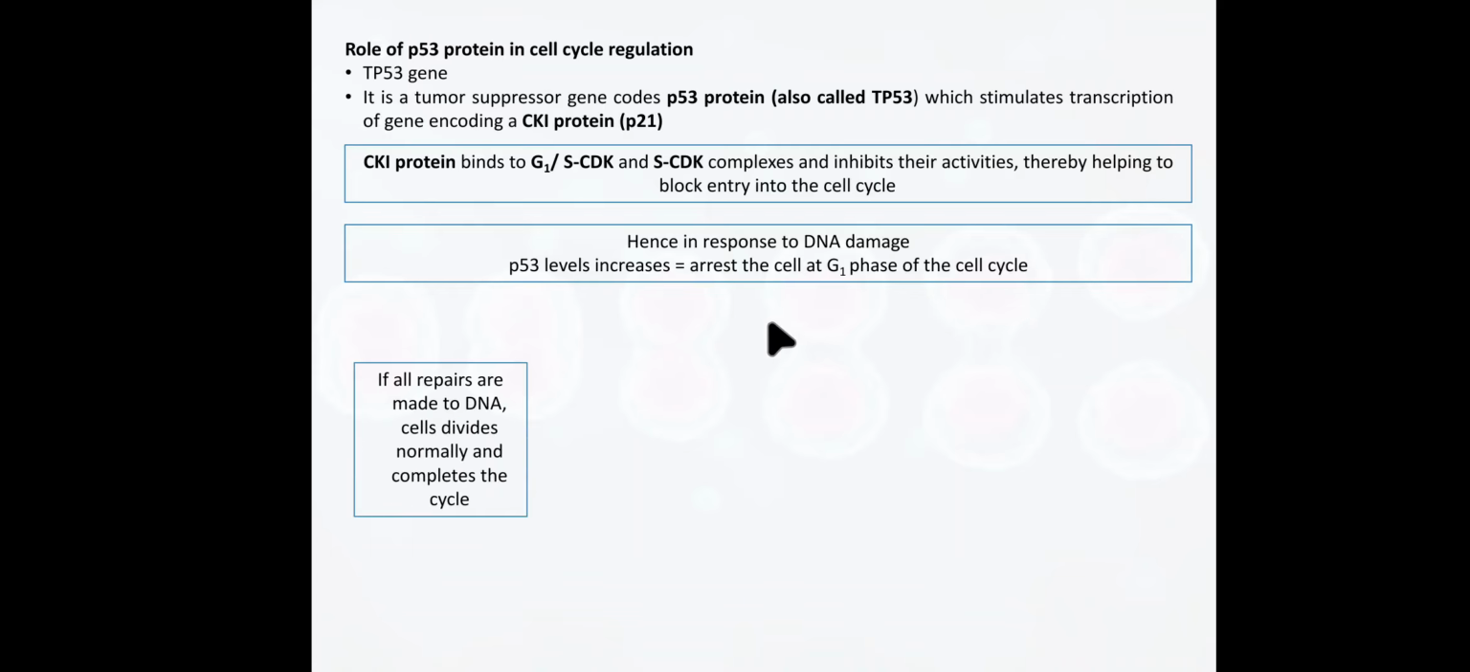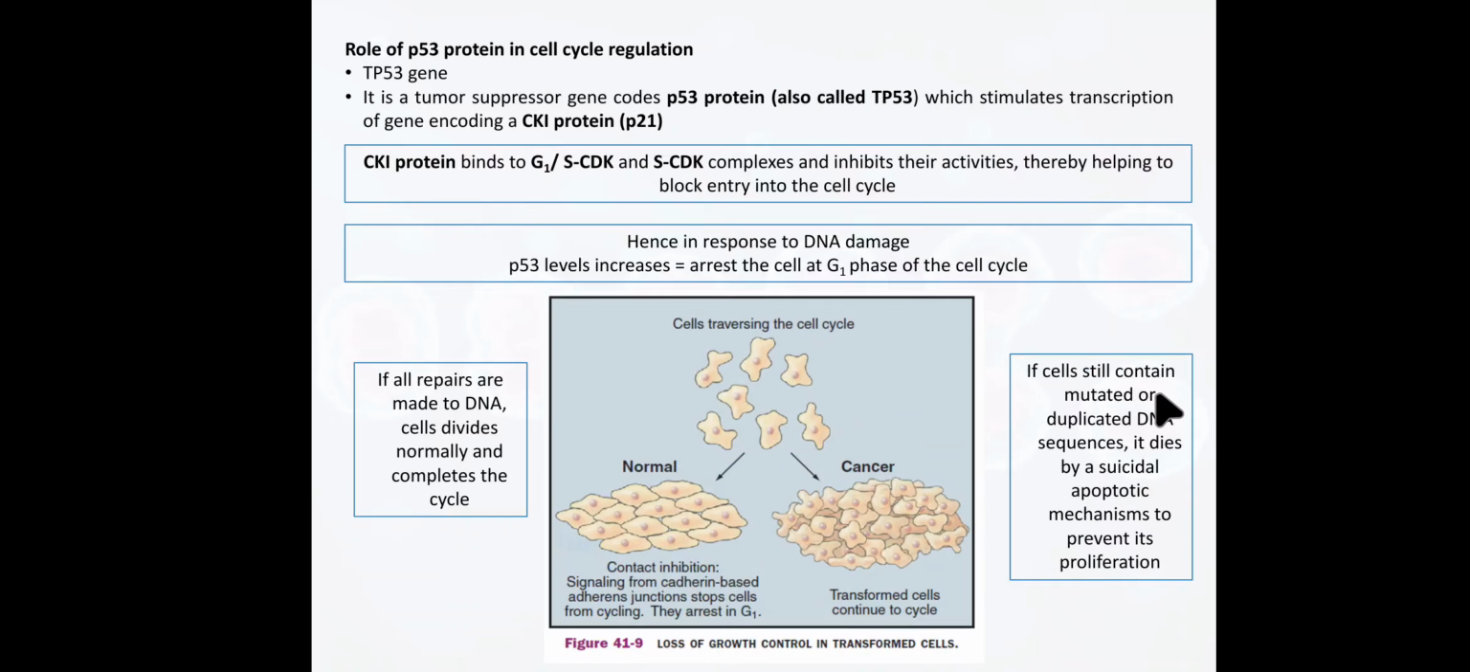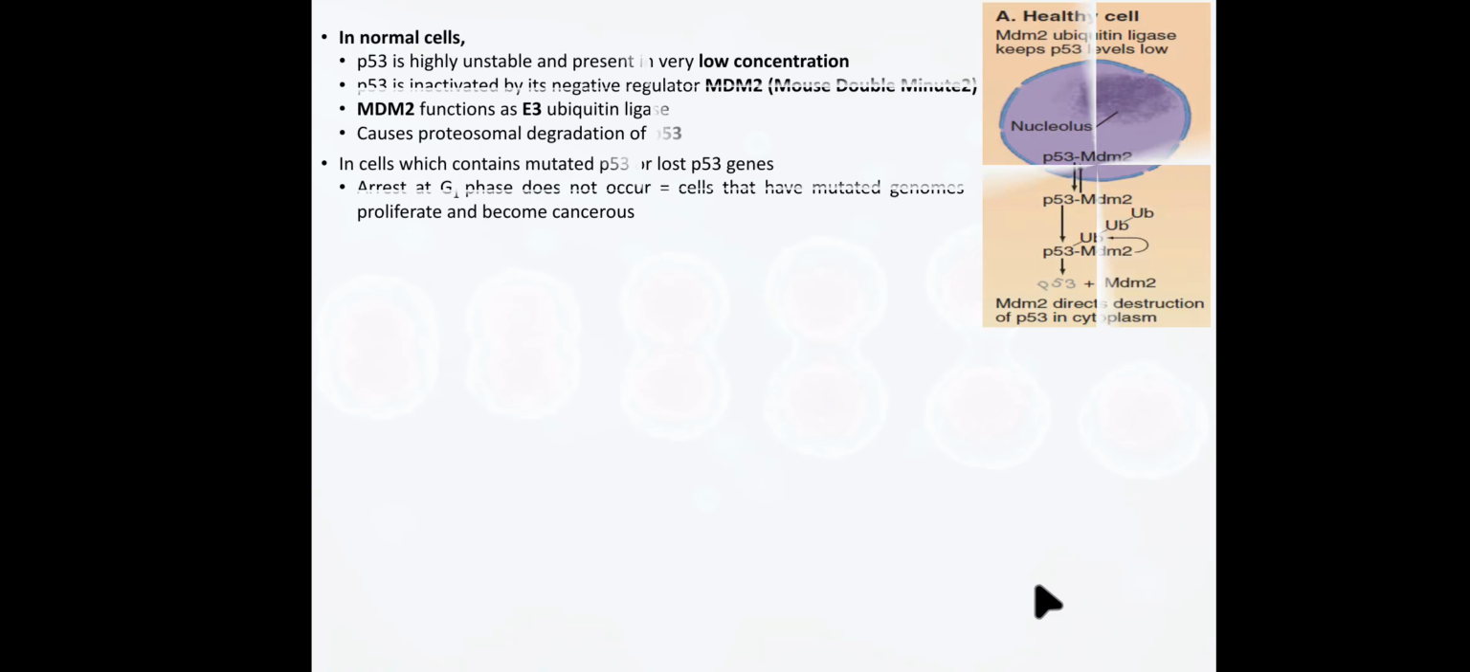If all repairs are made to DNA, the cell divides normally and completes the cell cycle. If cells still contain mutated or duplicated DNA sequence, they die by a suicidal apoptotic mechanism to prevent proliferation. In a normal cell, p53 is highly unstable and present in very low concentration. p53 is inactivated by a negative regulator, MDM2, that is mouse double minute 2. MDM2 functions as an E3 ubiquitin ligase, which attaches a ubiquitin chain to p53, causing proteasomal degradation of p53.